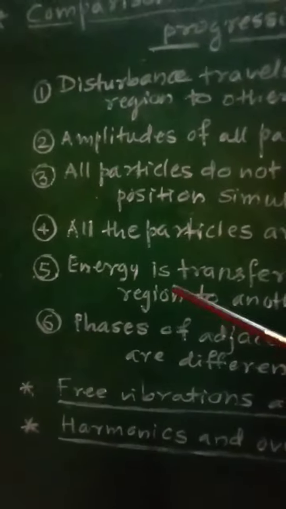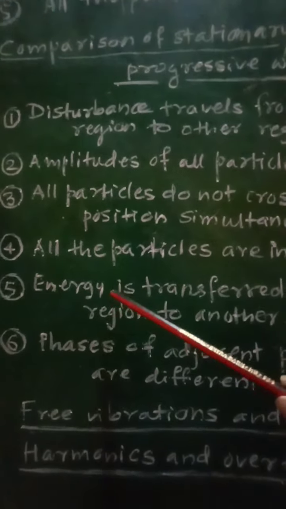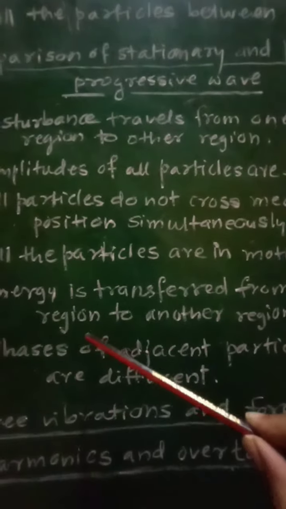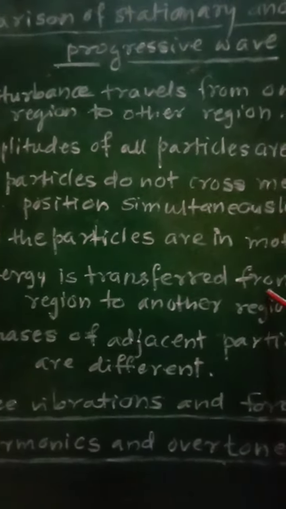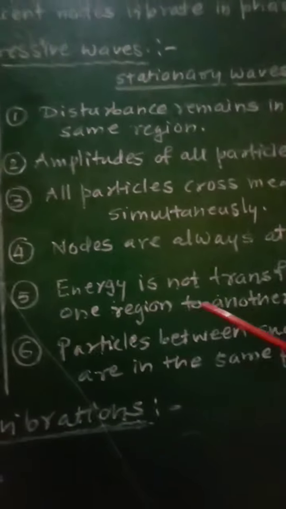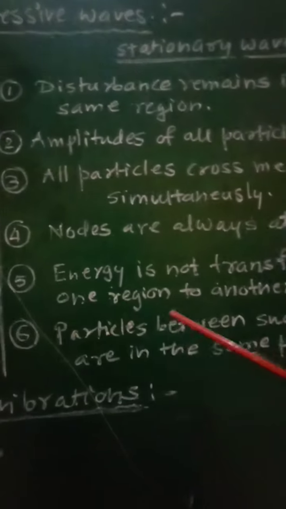Fifth point, in case of progressive waves, the energy is transferred from one region to another region, while in case of stationary waves, energy is not transferred from one region to another region.